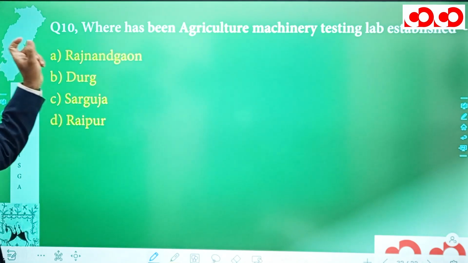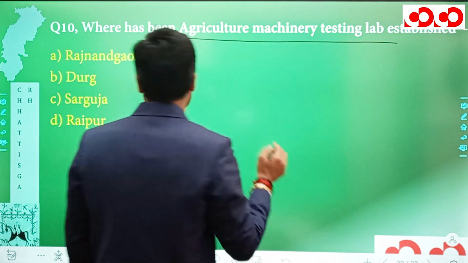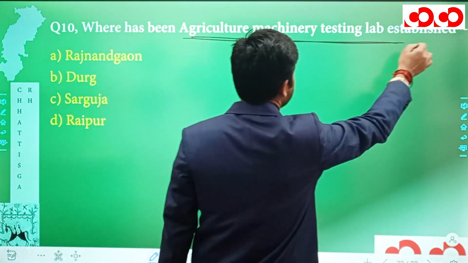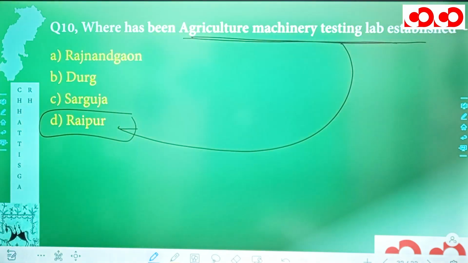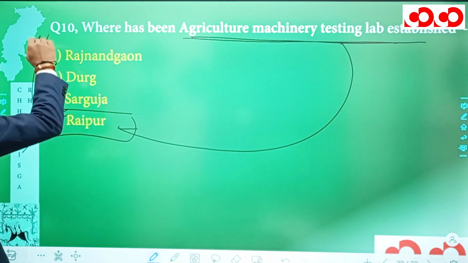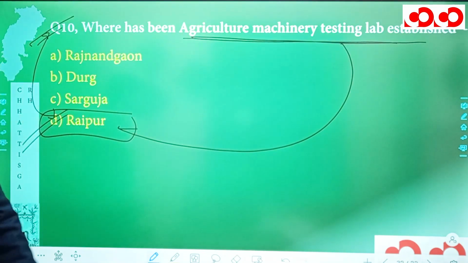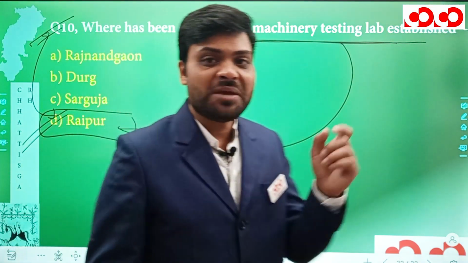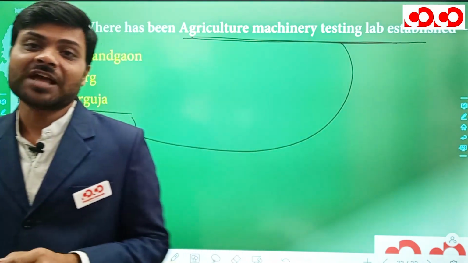The 10th question says, where has the agriculture machinery testing lab been established in Chhattisgarh? Let me tell you, this agriculture machinery testing lab has been established in the Raipur district of Chhattisgarh, and since Raipur is given in option D, the correct option for our 10th question is going to be option D, Raipur. So these were 10 of the most important and conceptual questions from the topic agriculture and irrigation.